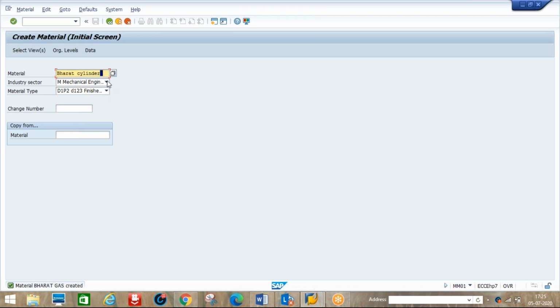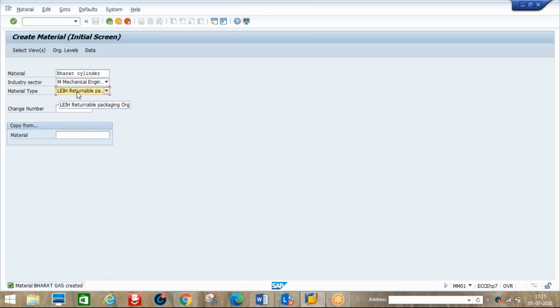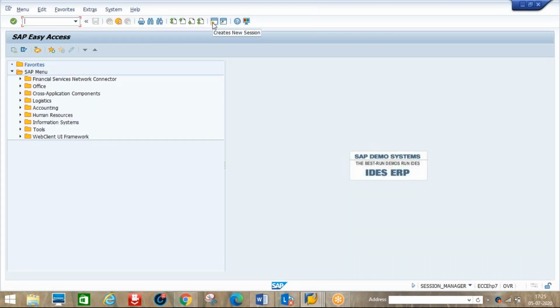Okay, cylinder. Here we need to create this cylinder, which is a vendor item. It's not our material. Whichever material we are sending back to the vendor should be LEIH, so under that we need to create LEIH. If we have one material type, we can use this returnable transport package, so first we can select returnable transport. Even if we go for standard, this LEIH we should assign to our plant. Otherwise, whenever we create a goods receipt, we will get an error.